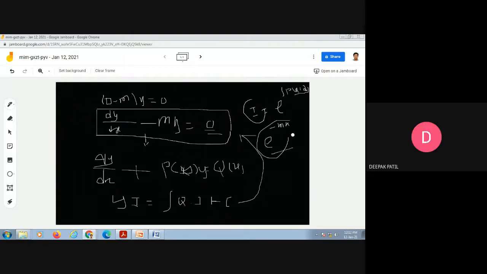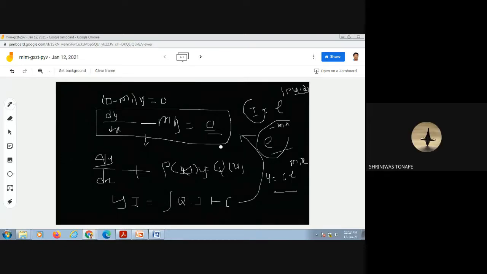So if I denote this m as m1, then what will be its solution? y is equal to c e to the power m1x, and this is a solution related to m1. Is it clear to all?